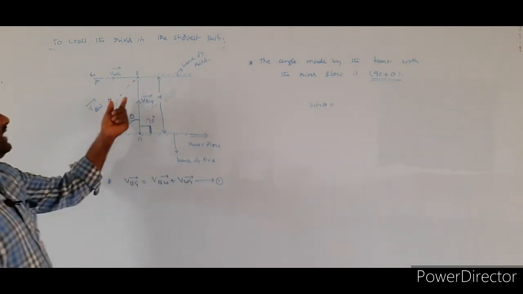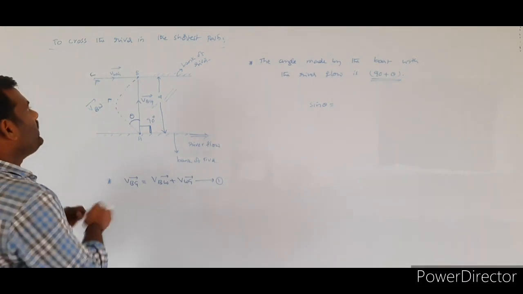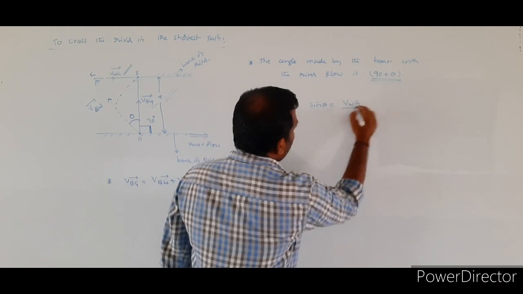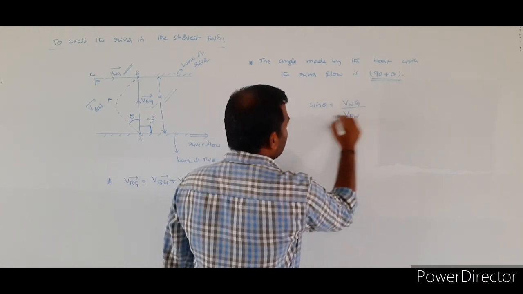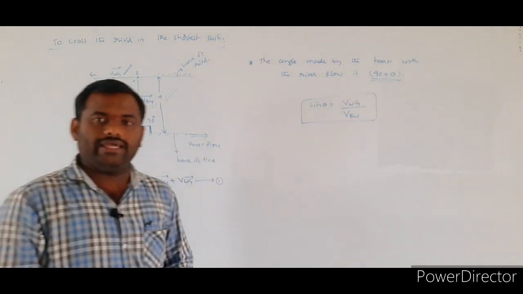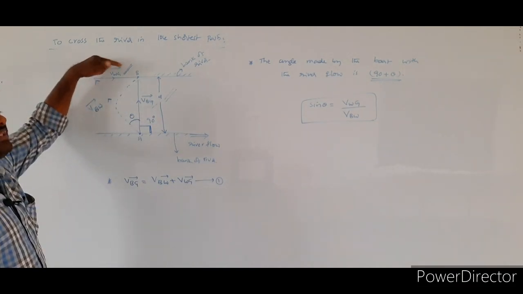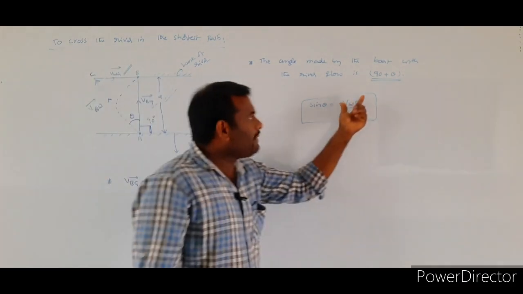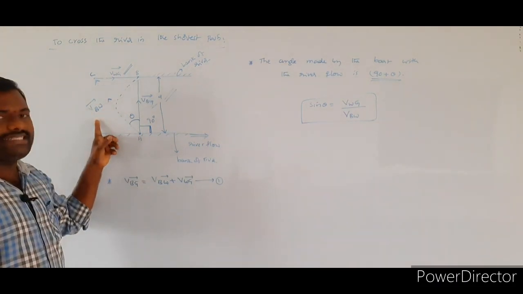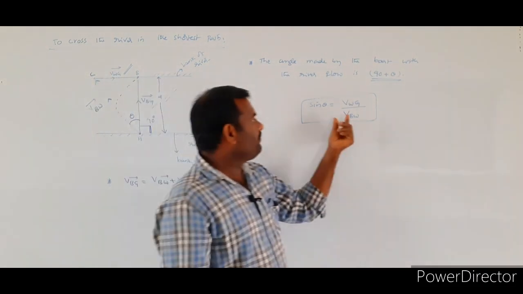Sin theta is equal to, basic formula, opposite side by hypotenuse. In the opposite side, which value was present? VWG. In the adjacent side, what value will be there? VBW. So sin theta is equal to opposite side by hypotenuse. In the opposite direction, which velocity was there? Velocity of the water with respect to the ground. That's the magnitude I have taken. Next, along the hypotenuse, which value was present? VBW bar, so its magnitude will be taken as VBW.